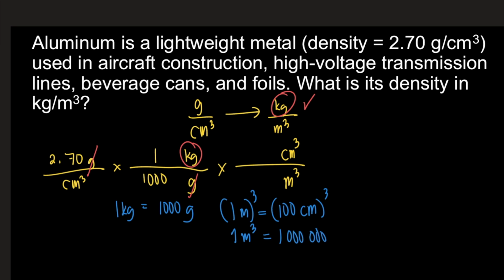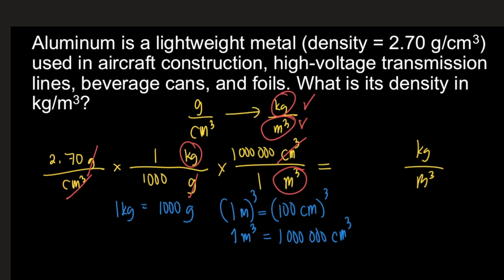And cm raised to 3 is cm cubed. So this is what you will put in your solution. So 1 meter cubed is equivalent to 1 million cubic centimeters. So the centimeters would cancel out. So we have meters cubed in the denominator. We have kg on top and m cubed in the denominator. So now we have our desired units.